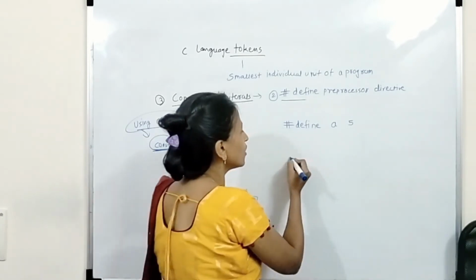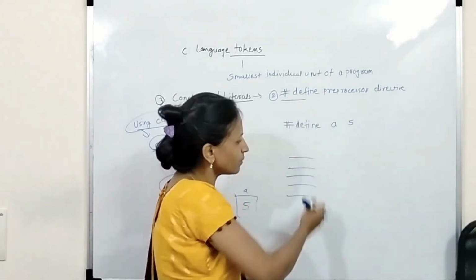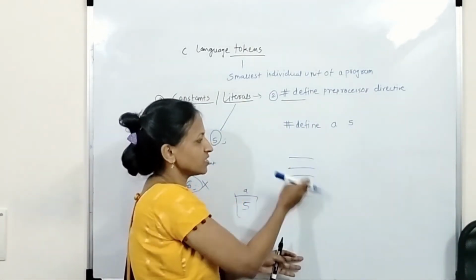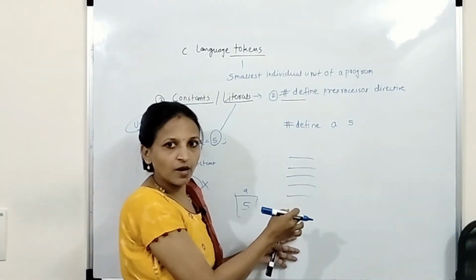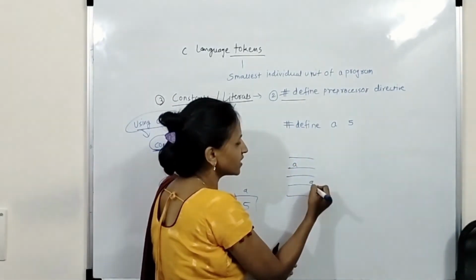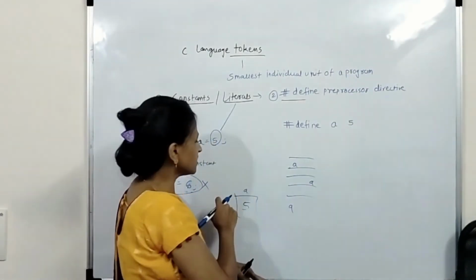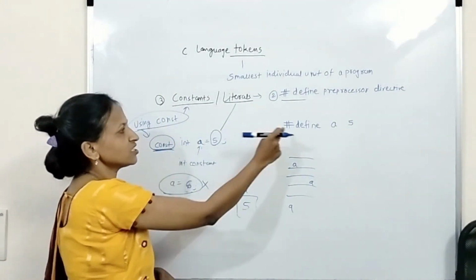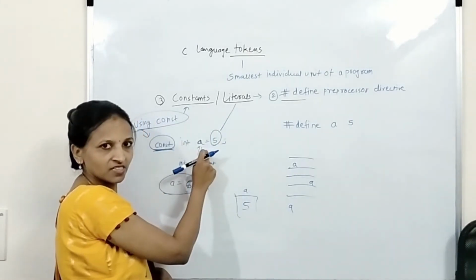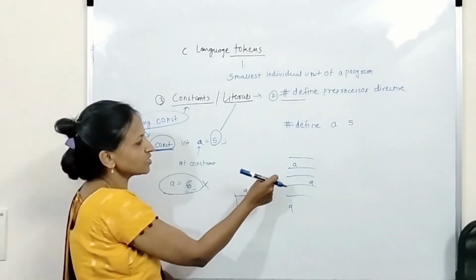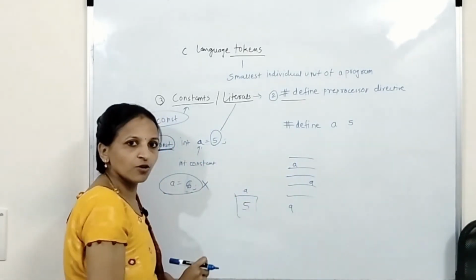Suppose in the program there are multiple instructions after this. Wherever I am using that A inside our program, it will take value 5. Again, in the same way, suppose I have written something else instead of this, then what will it do? Same, it will take value 5.